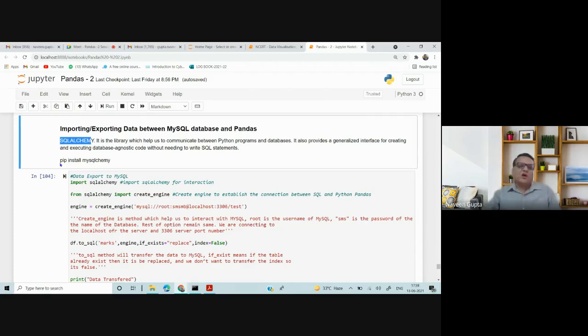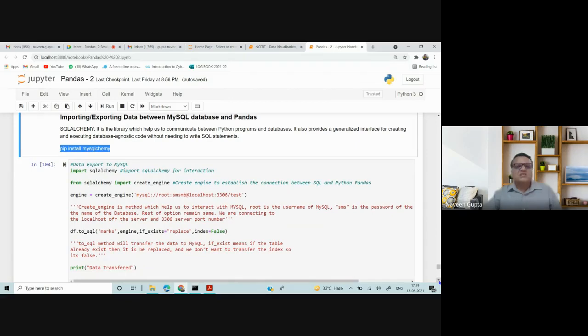Now, how to install? Again, pip install sqlalchemy. Install on your system by going to the command prompt. If you are using IDLE, you can use pip install sqlalchemy. Now, two functions are required.